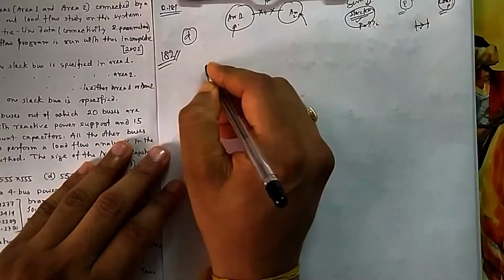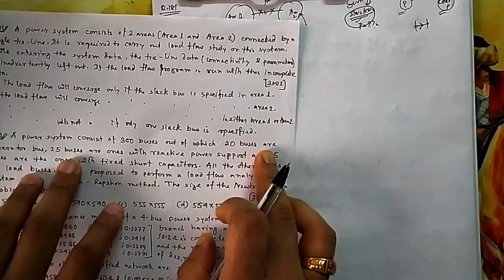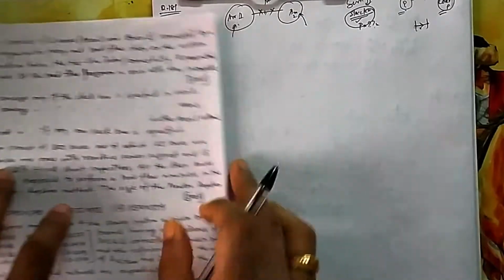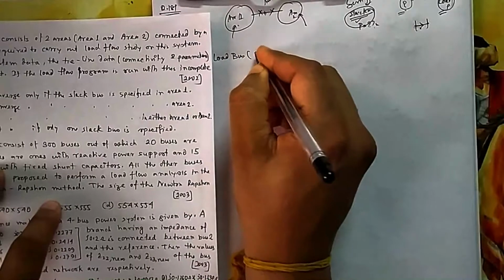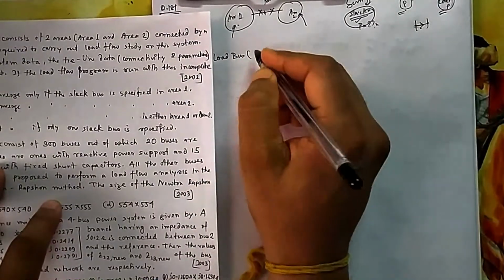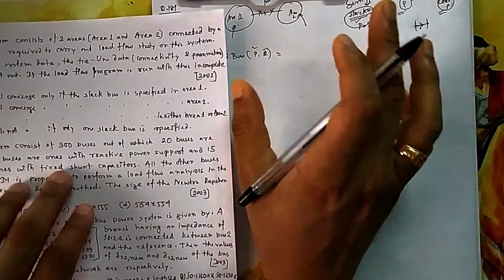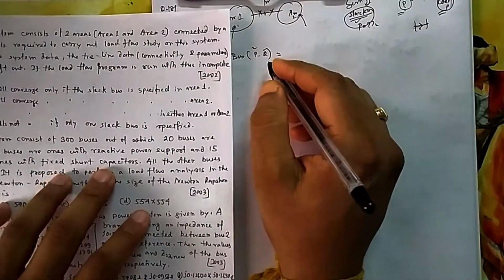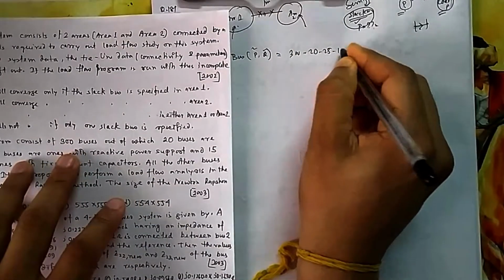So first let me write what buses there are. First you go for load buses. All are load buses except that 300 out of 325 is with 20 with generator, 25 with this, 15 with this. So load buses means you have the fixed P and fixed Q. You know the expression for P and Q, or the values you know. So how much will it be? 300 minus 20 minus 25 minus 50.